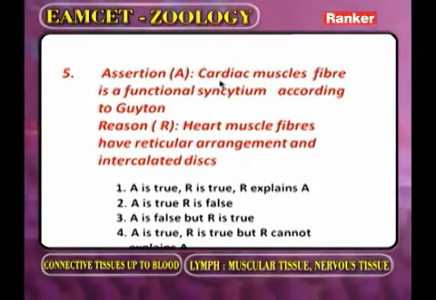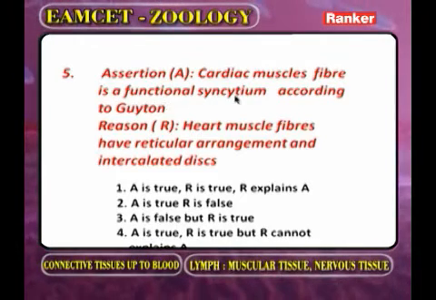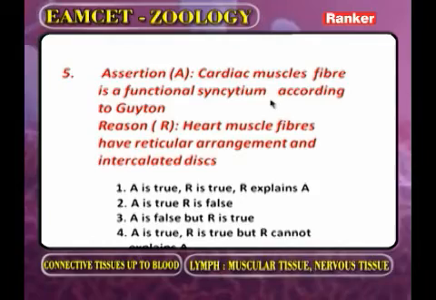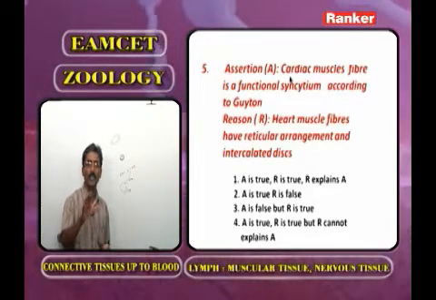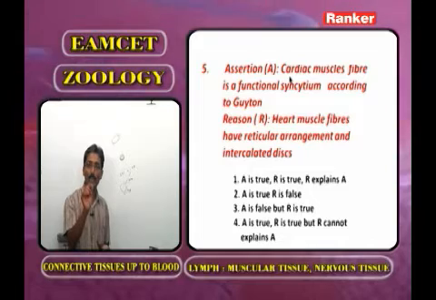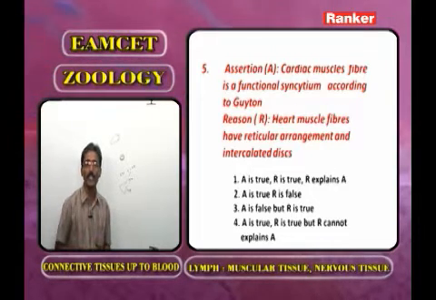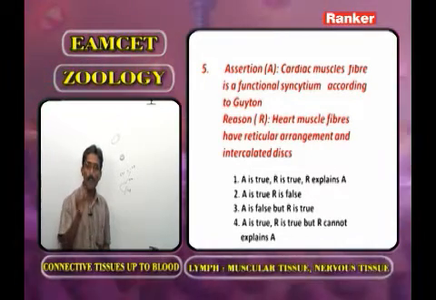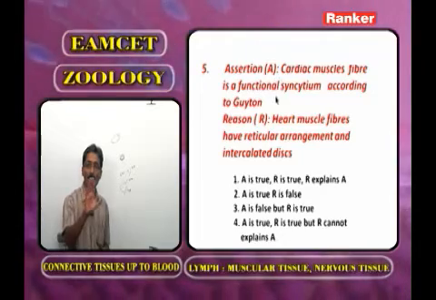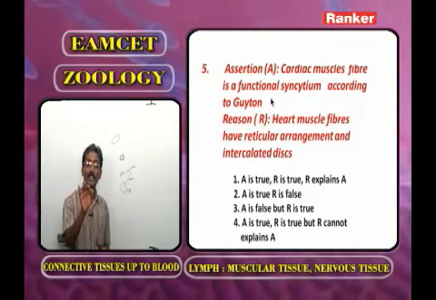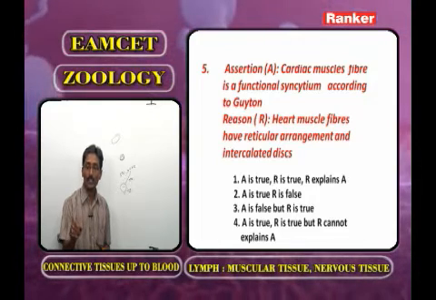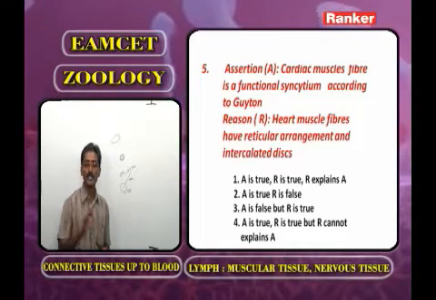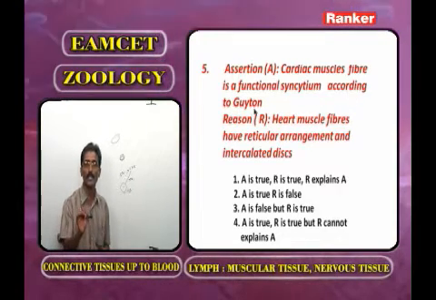Assertion: Cardiac muscle fiber is a functionally syncytium. Many students are having a doubt regarding this question. Regarding the muscle tissue, we know very well voluntary muscles. In the voluntary muscles, in each cell, many nuclei are present. Based on this character, the voluntary muscle is called structurally syncytium. But here we are discussing cardiac muscle fiber is a functionally syncytium according to Guyton.